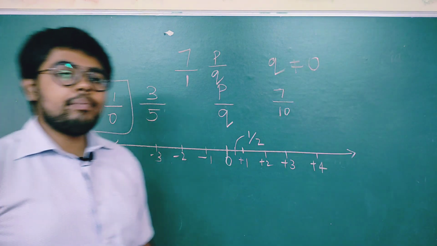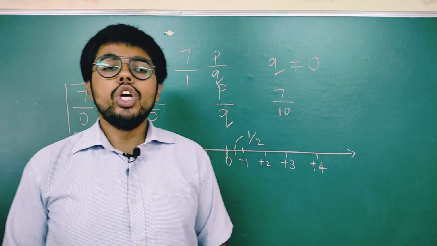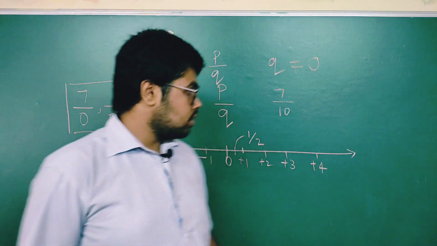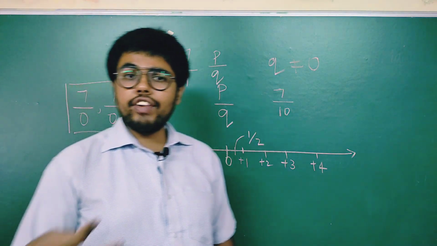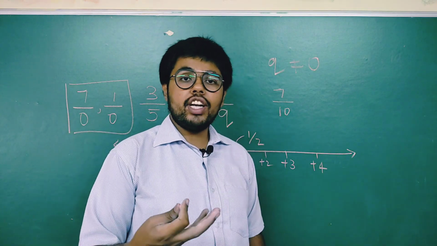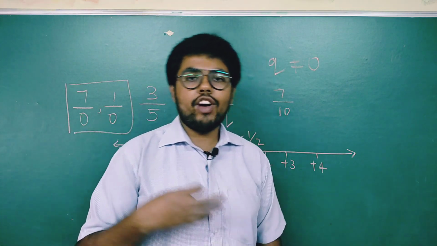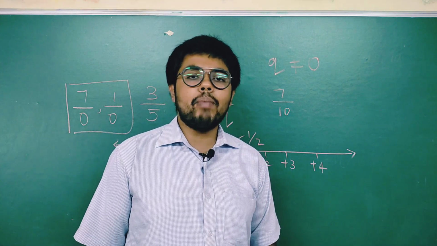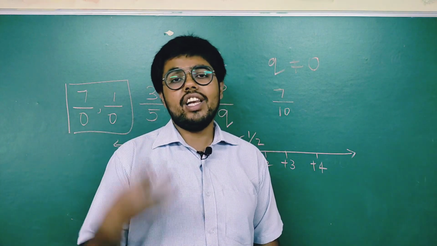So what are rational numbers? Rational numbers are those numbers which you can express in the form of p by q. So the same bag of integers, if I just put 3 by 5, 1 by 2, 7 by 2, these numbers, what can I name that bag? I can name that bag as the rational numbers.